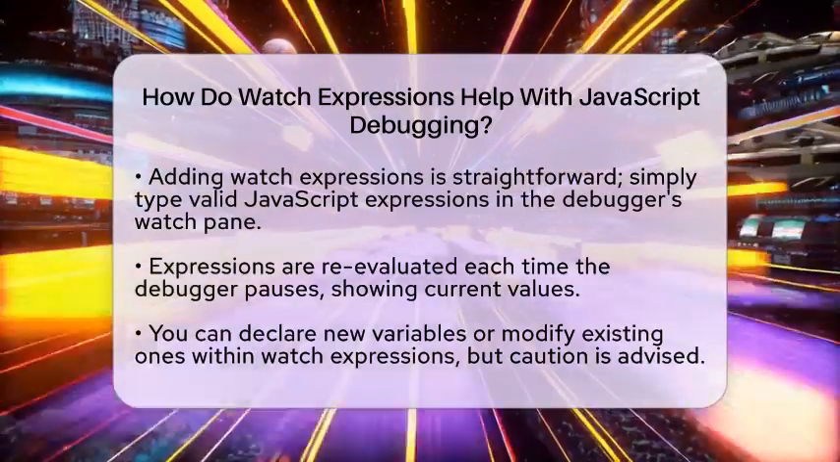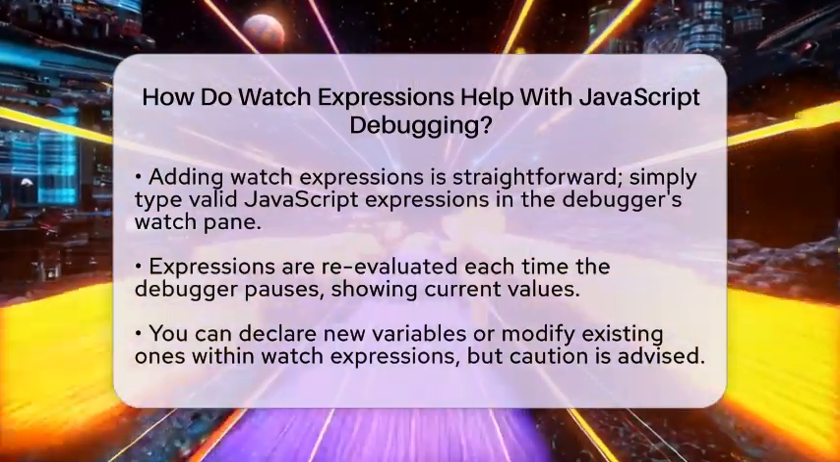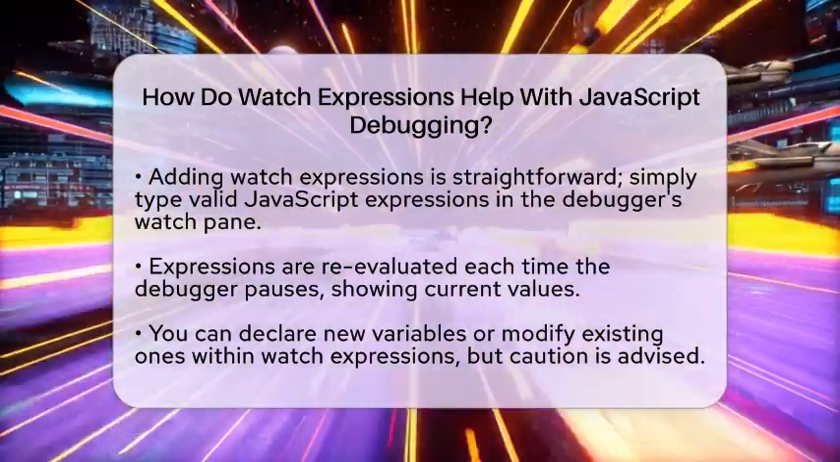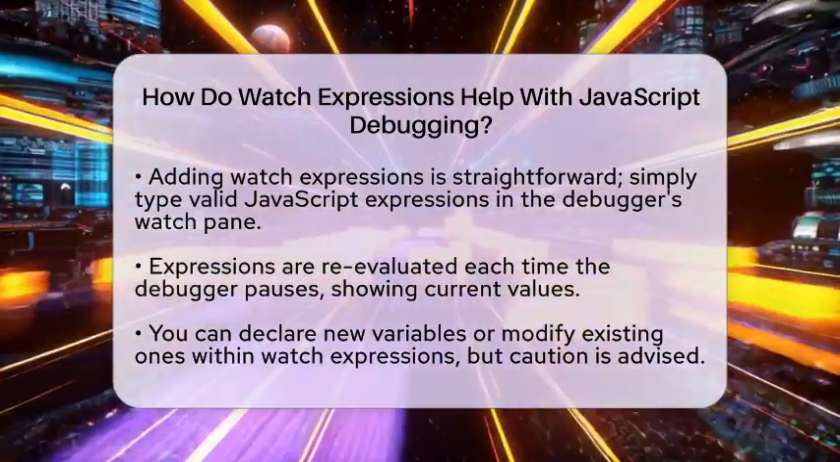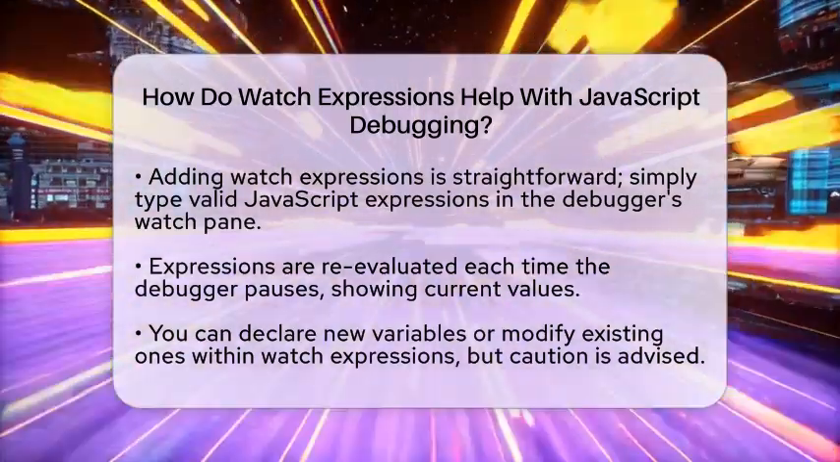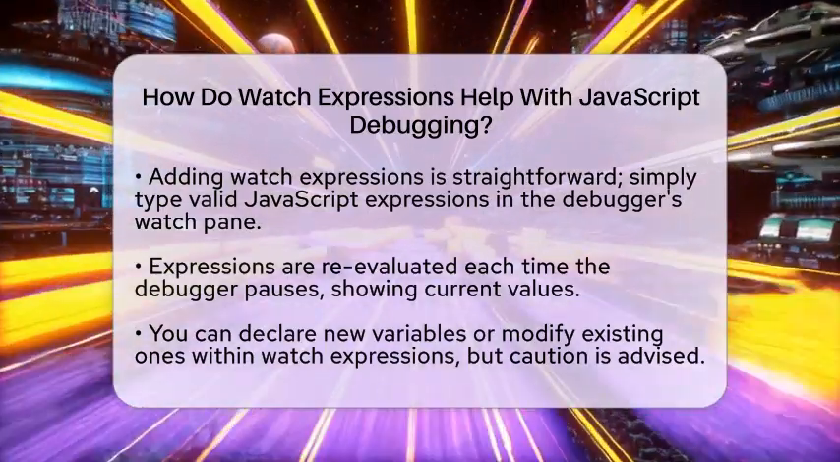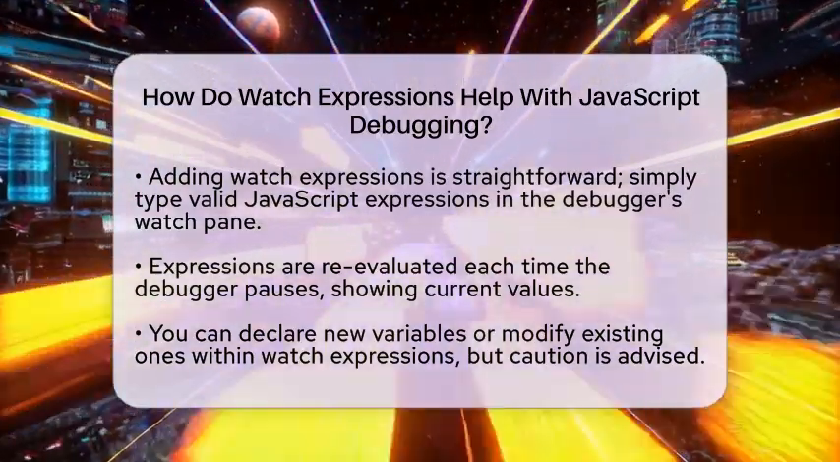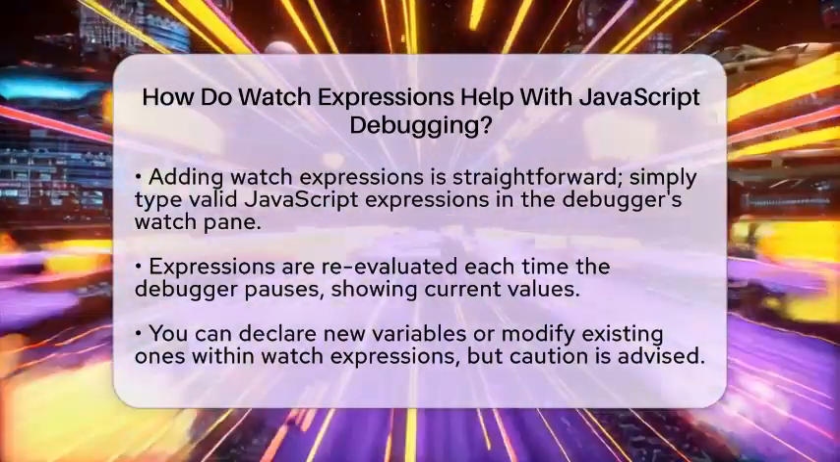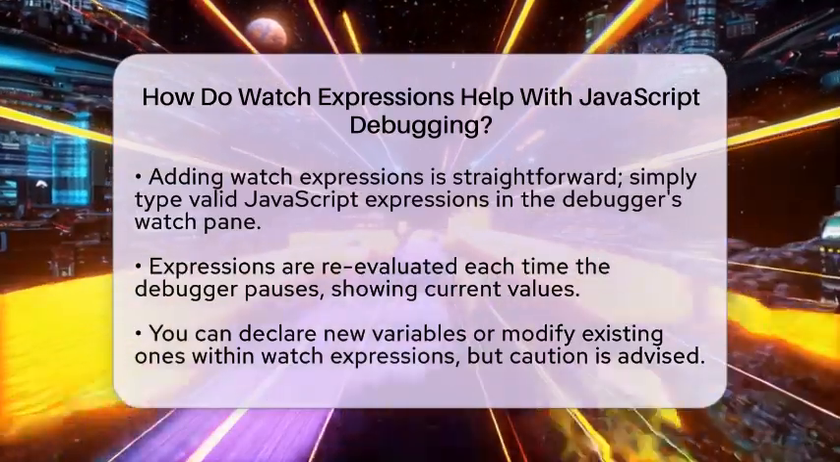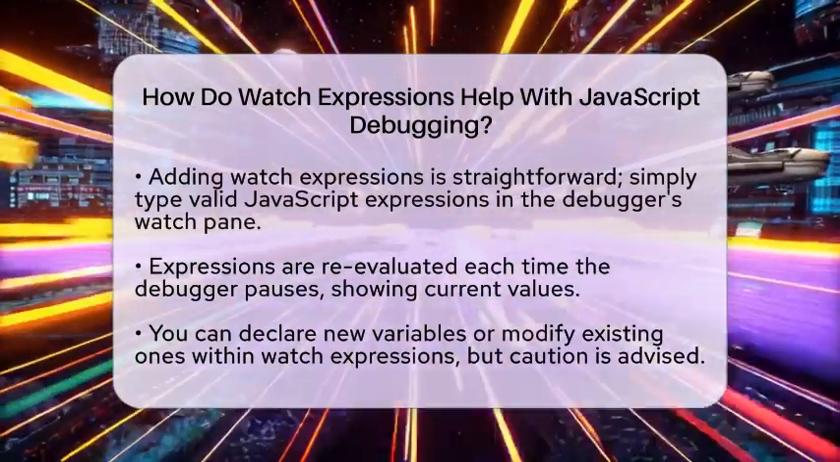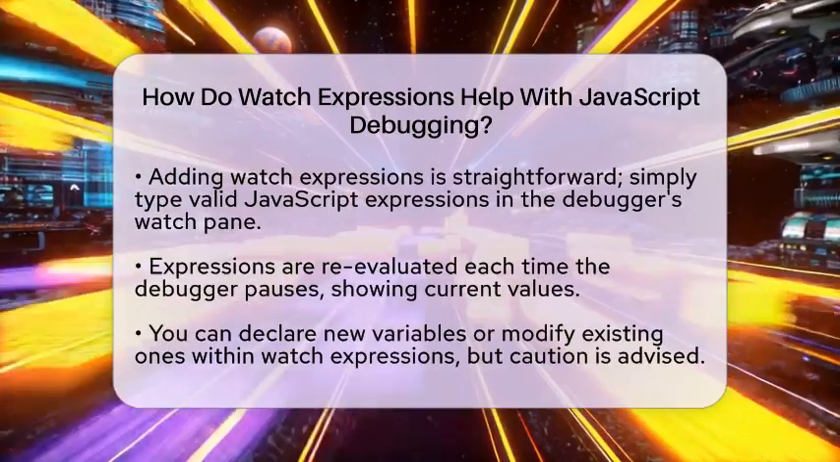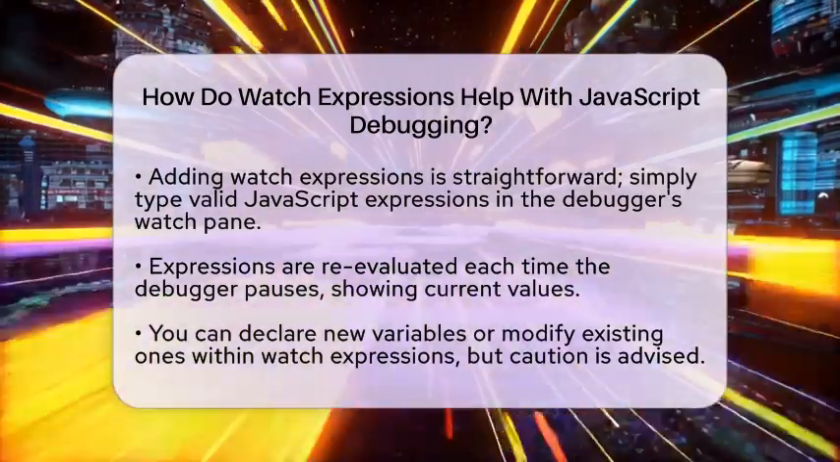Adding watch expressions is simple. You go to the debugger's watch pane and type any valid JavaScript expression. Each time the debugger pauses, these expressions are reevaluated, showing their current value. You can even declare new variables or modify existing ones within watch expressions. However, be cautious, as changing values this way can affect how your code runs.